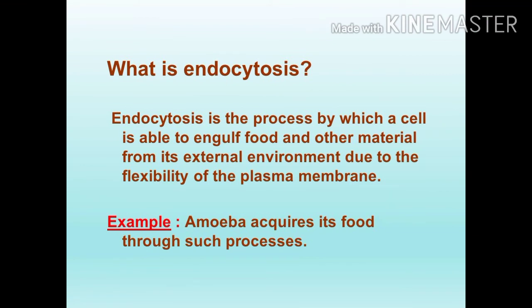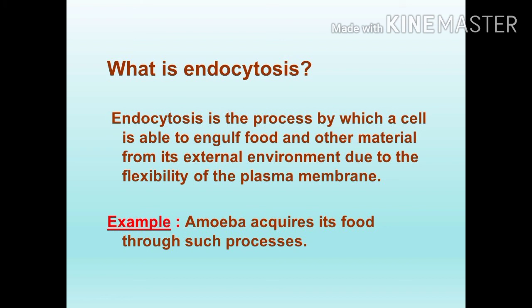Let's see what is endocytosis. Endo means inside. Cytosis means engulfing. Endocytosis is the process by which a cell is able to engulf. What is engulf? Engulf means swallowing. The cell is able to engulf food and other material from its external environment due to the flexibility of the plasma membrane. Example, amoeba. Amoeba acquires food through such a process. You know, amoeba is a single-celled organism.